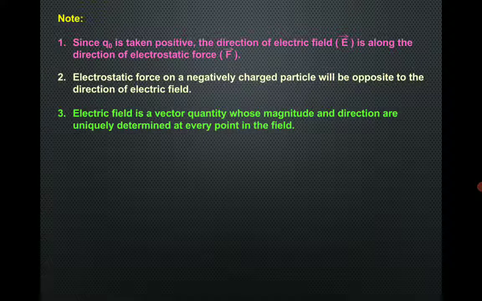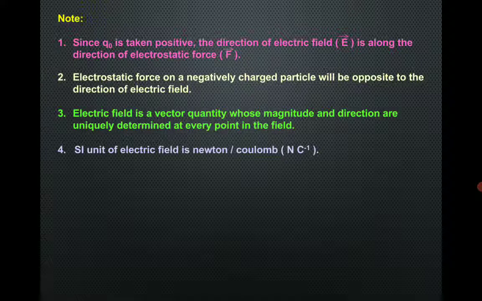It is not like that if point A is lying in the electric field region, we can determine the electric field intensity there, but at another point B, also lying in the electric field region, we cannot. So A, B, C, D, whatever be the points lying in the electric field region, at every point the electric field intensity or electric field strength is determined.